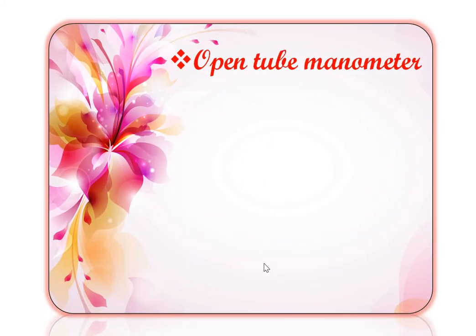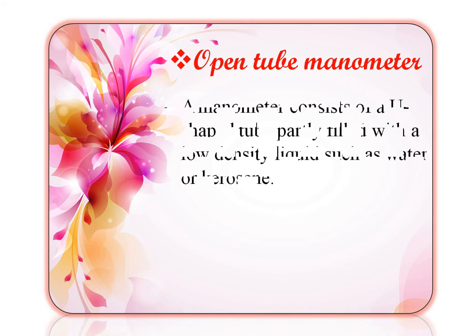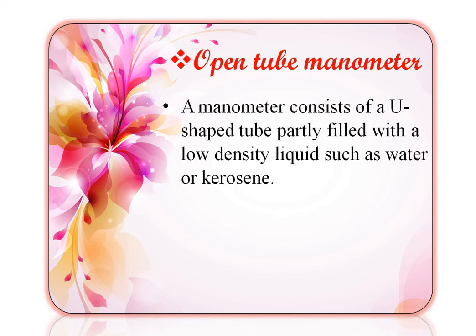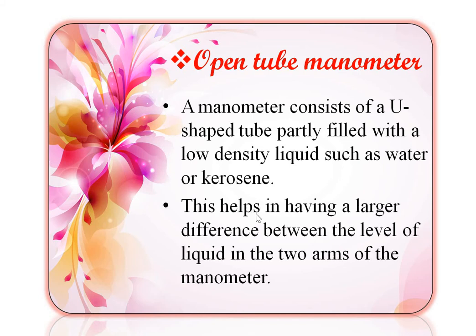So let's see the next instrument. It is the open tube manometer. A manometer consists of a U-shaped tube partly filled with a low density liquid such as water or kerosene. Remember, here we use a low density liquid such as water or kerosene because this helps in having a larger difference between the levels of the liquid in the two arms of the manometer. So this is the open tube manometer.